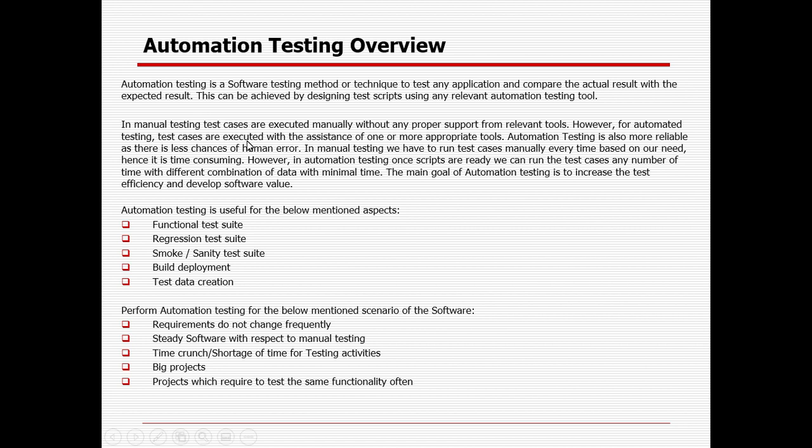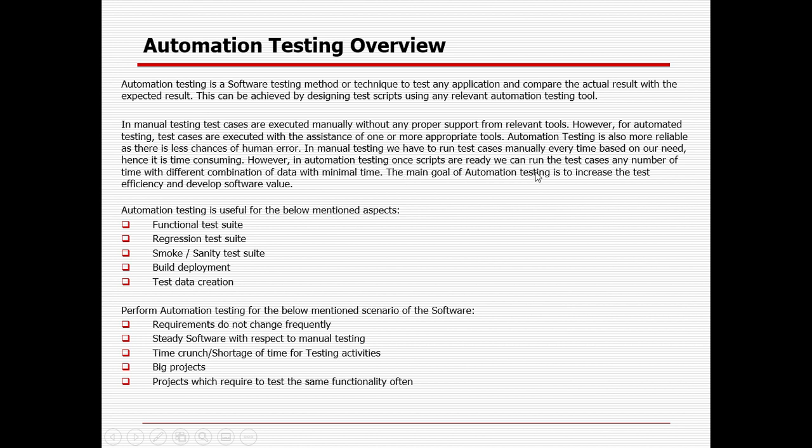In manual testing, test cases are executed manually without any proper support from tools. However, in automated testing, test cases are executed with the assistance of one or more appropriate tools. Automation testing is also more reliable as there are fewer chances of human error, because everything is driven by the tools themselves. In manual testing, we have to run the test case manually every time based on our need, hence it's time consuming. However, in automation testing, once the script is ready, we can run the test cases any number of times with different combinations of data in minimal time.